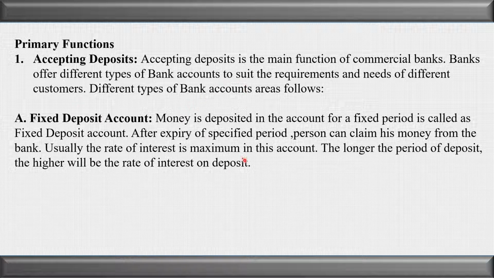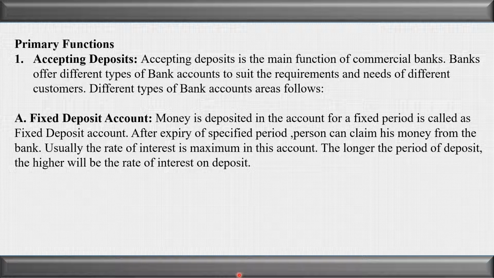A term deposit is the account under which customers deposit the money for a stipulated time period. When the customer deposits the money for a fixed period of time, it is called a term deposit. And the demand deposit is the account under which the customers can withdraw the money at any time by the use of a check. So the demand deposit is a checkable deposit which has nothing to do with the time factor.